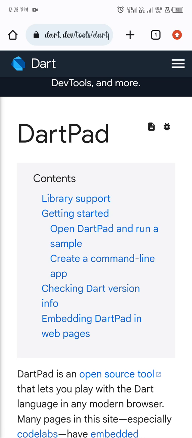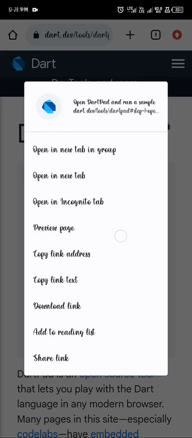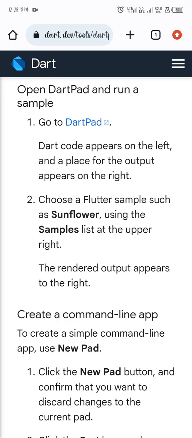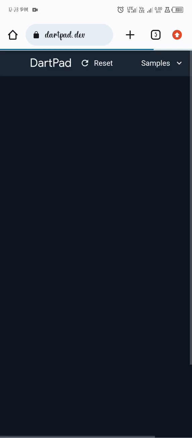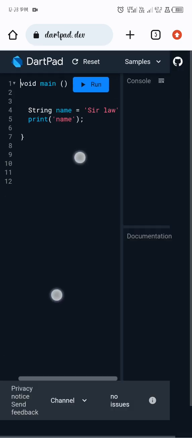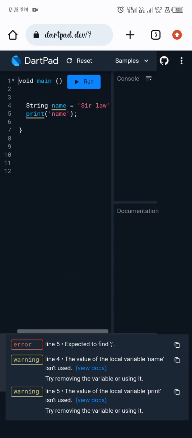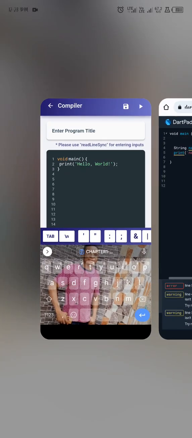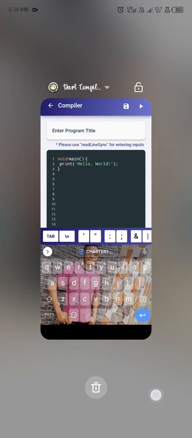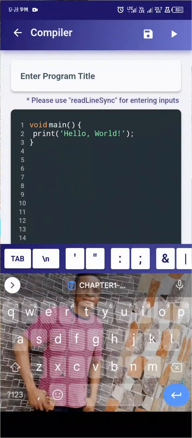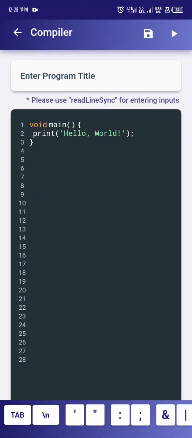The next thing you will do is click on this. Open that, this one here. You will click on the other one. Click on it. You see where it takes me to. Click on that part. A platform will open where you can run your code. But we will not use that one, so we don't waste our time. I will use that compiler. If you have a system, use that screen so you will be typing. But if you are using a phone, as I'm using to teach you, use this compiler app.